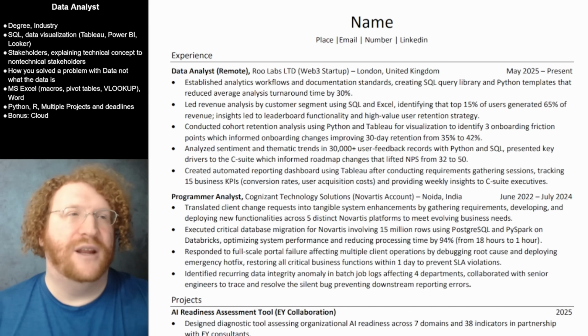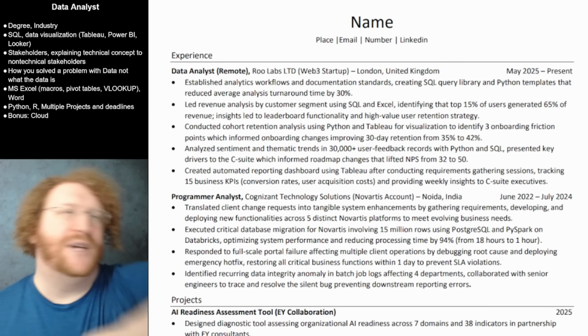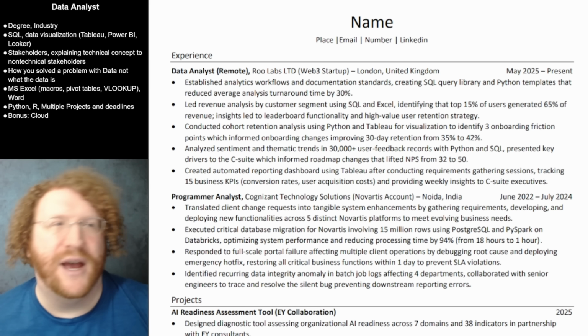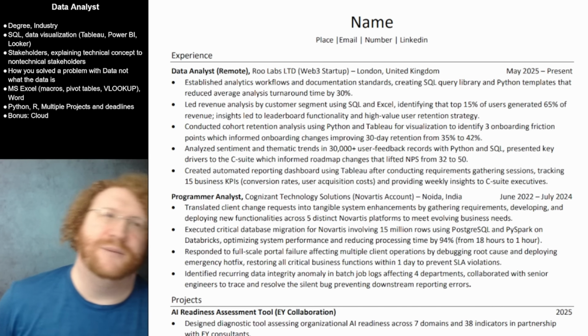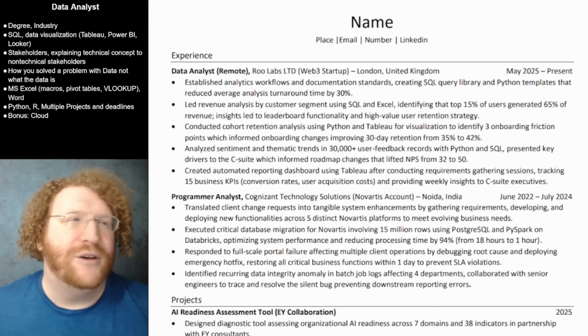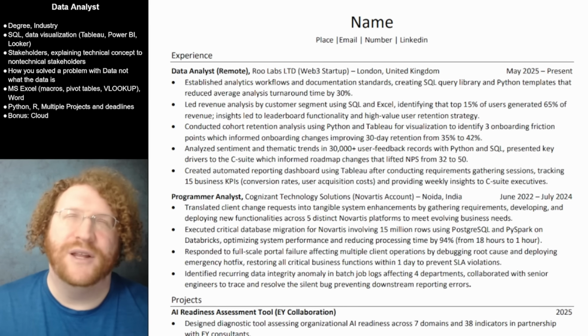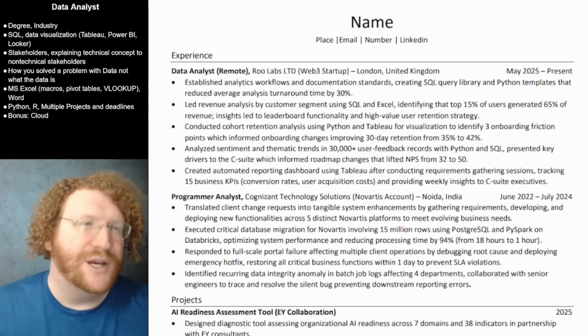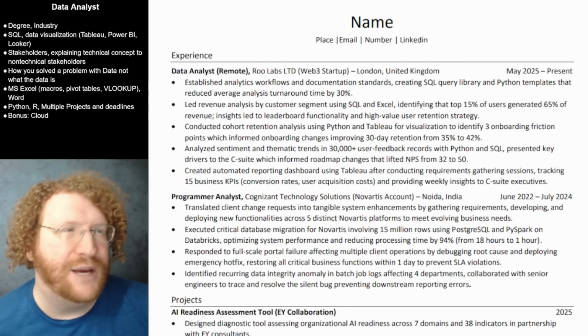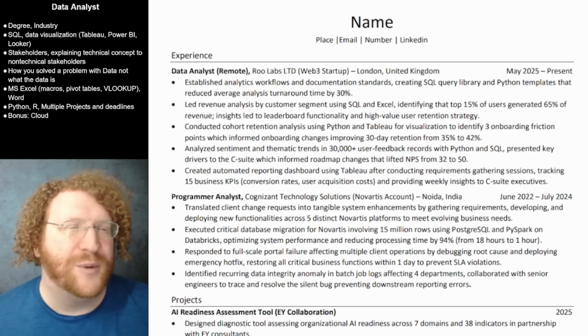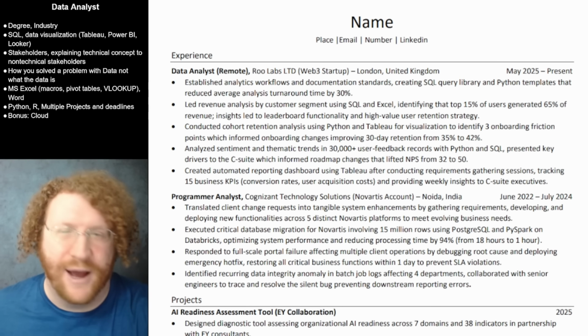So, what do we need in a data analyst? Degree, industry, SQL, data visualization, Tableau, Power BI, Looker, stakeholders, explaining technical concepts to non-technical stakeholders. How you solved a problem with data, not what the data is. That is like one of the biggest issues. MS Excel, macros, pivot tables, VLOOKUP, Word, Python, R, multiple projects, and deadlines, and a bonus for cloud.